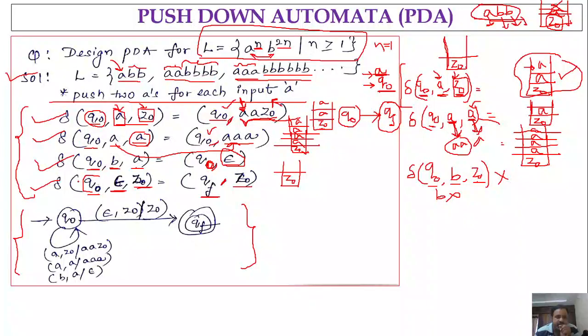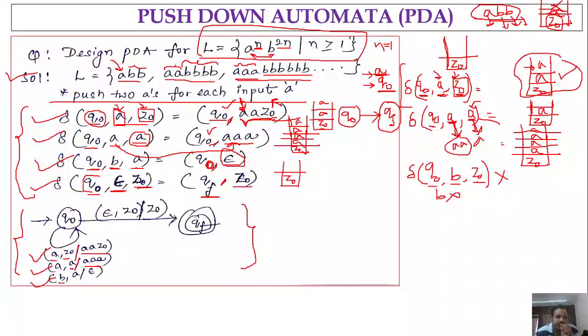Then on Q naught with A comma Z naught, you will be in the same state. That is the first transition: A comma Z naught slash what you are writing onto the stack, A Z naught. And next, if you are in state Q naught, the input is A and the stack content is A, then you write triple A onto the stack and you will be in the same state Q naught. That's why we have A comma A slash triple A, and we have the self transition on this.